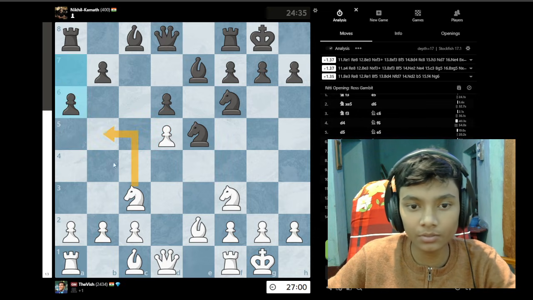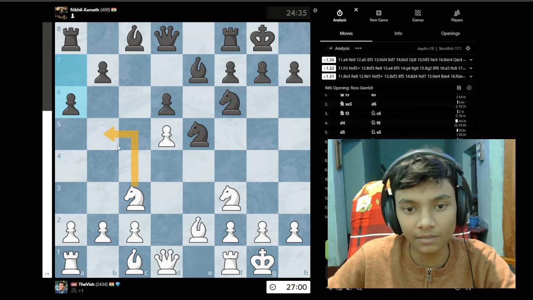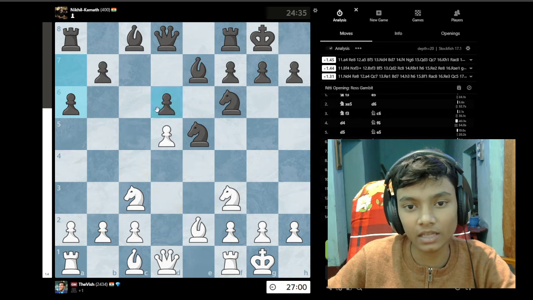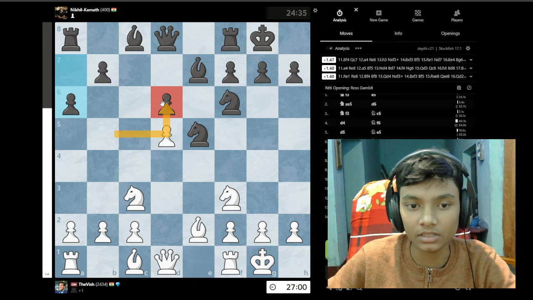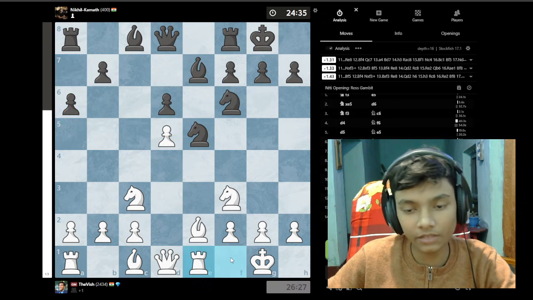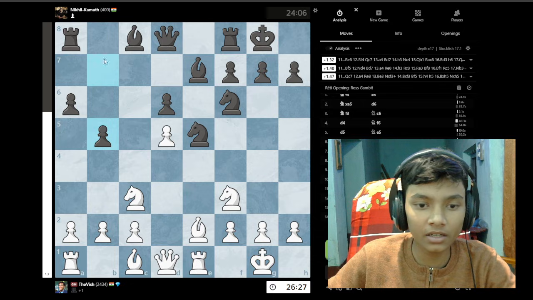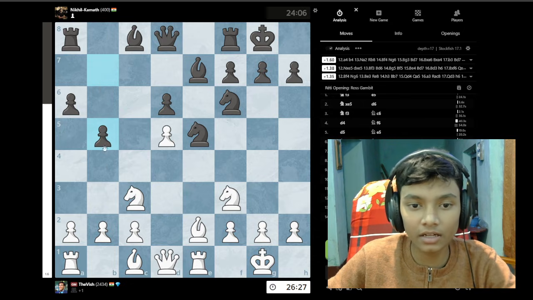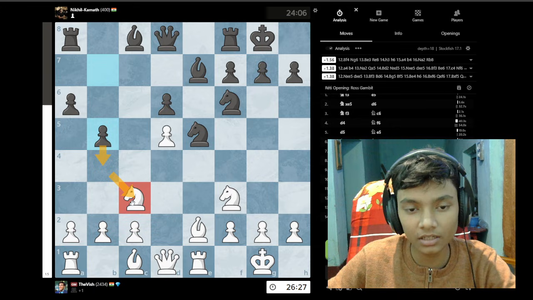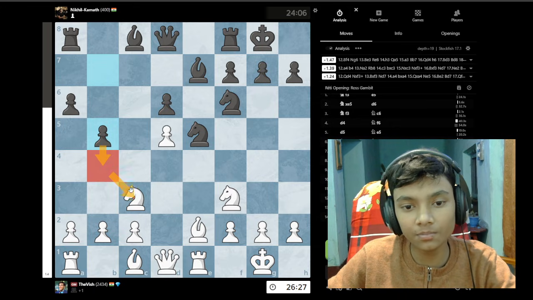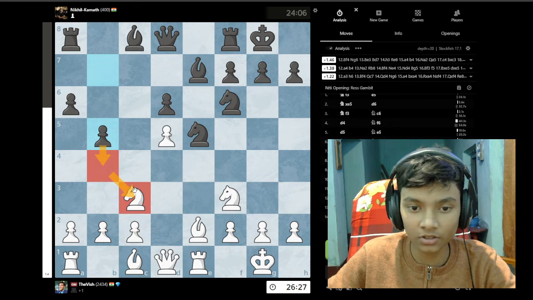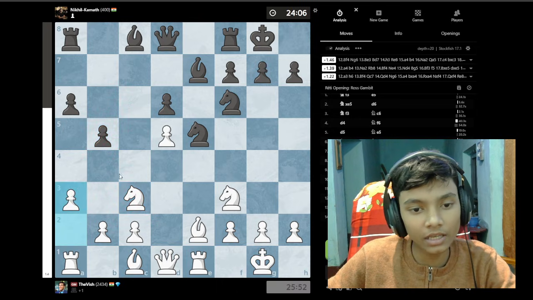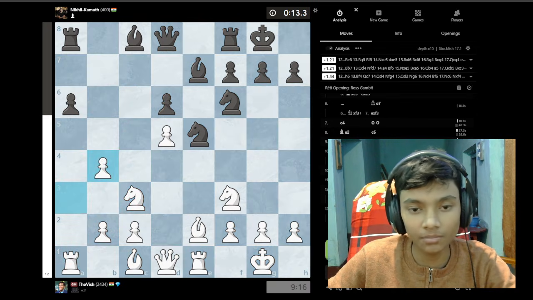a6 is played to try and stop the ideas of knight b6, or bishop b6, to try and attack the pawn on d6. Rook e1, a simple development move, and now b5 is played. So here you can see the plan of black, that is to try to push, not right now but someday, and attack the knight, and get a good position. So a3 is played to stop the attack,